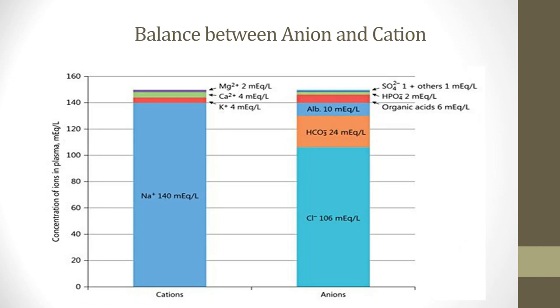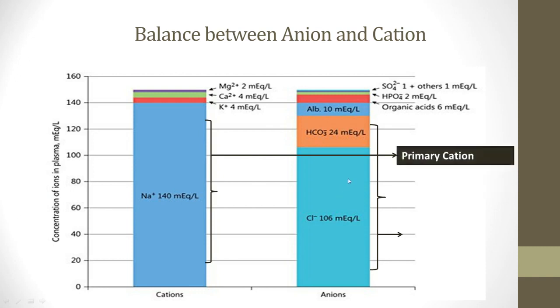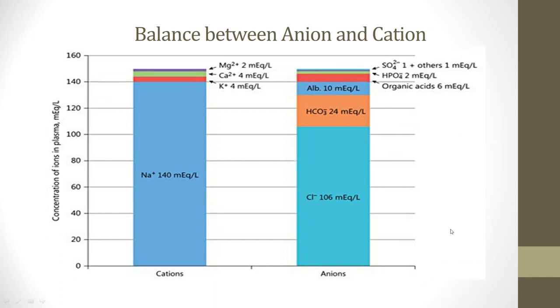We will understand it in a bit more detail if you look at this slide. I have shown that the predominant cation present in the body is sodium, and when we subtract bicarbonate and chloride from sodium, we get the anion gap. So sodium is the primary cation, chloride and bicarbonate are the primary anions, and we get the anion gap.